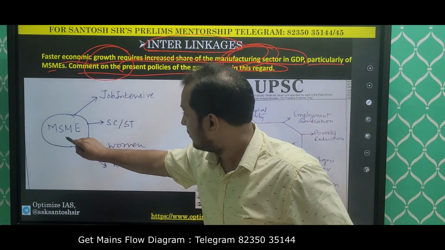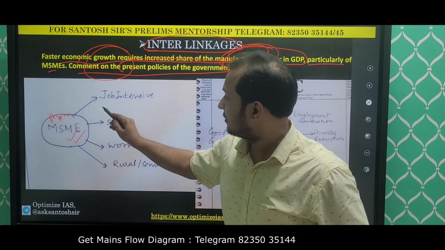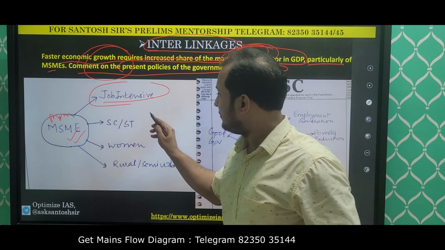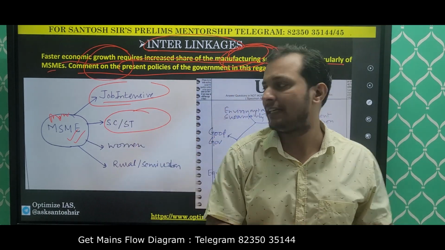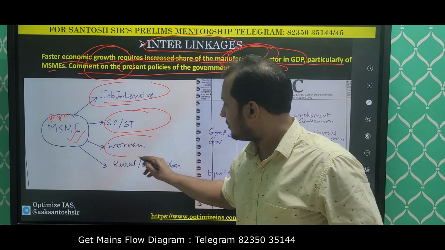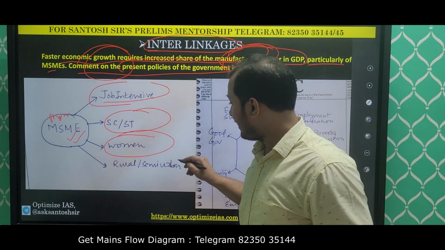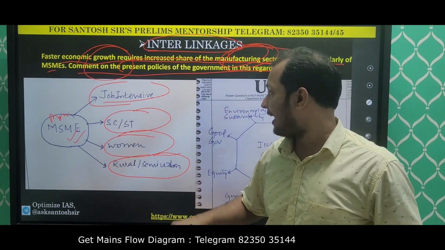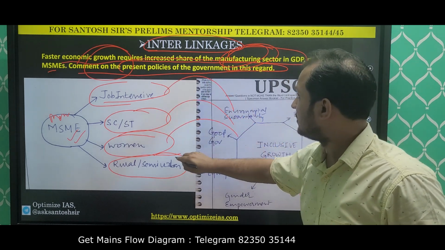So MSME. You can write manufacturing or MSME. What is MSME? What are the features? MSME is job intensive. Ownership is generally in marginalized segments of society. The people working in MSMEs are generally women. And last, MSMEs are generally in rural and urban areas. And then you link all this with inclusive growth.